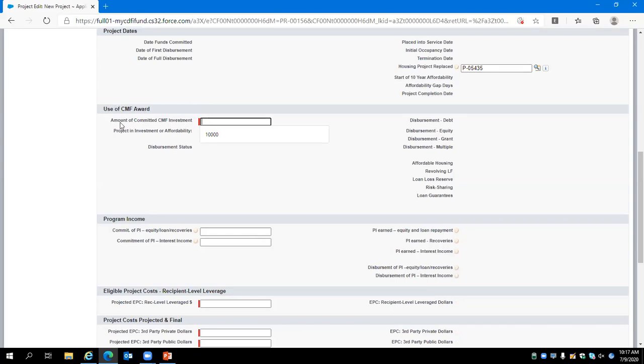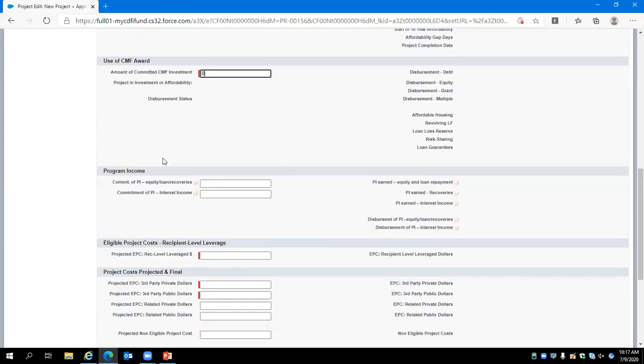For the use of CMF award, amount of committed CMF investment, since we received $10,000 in program income on House 1, we will invest that program income into this project rather than the CMF award. So we'll enter a 0 here. And then in the program income section, commitment of PI, that is where we will report that $10,000 we plan on investing into House 2.